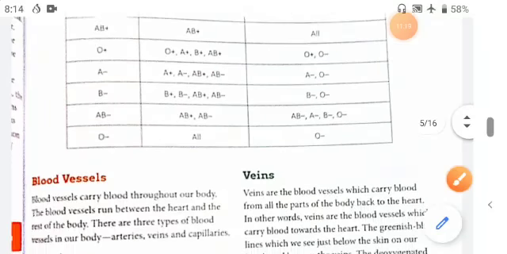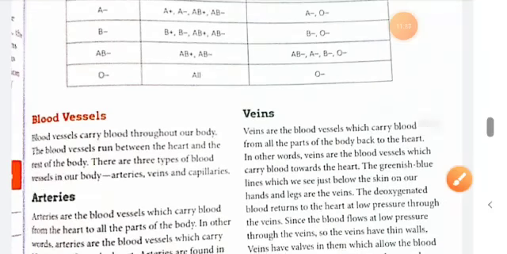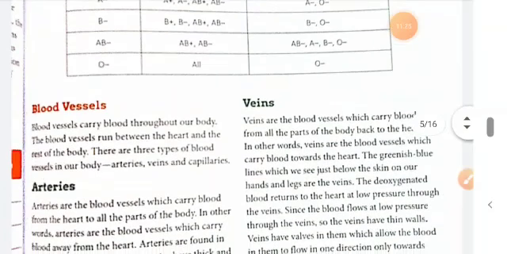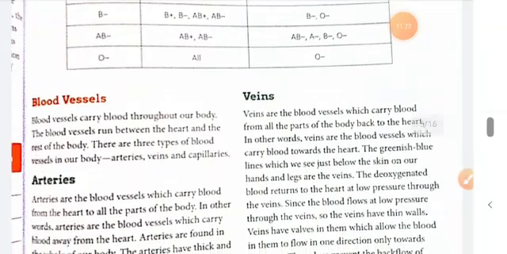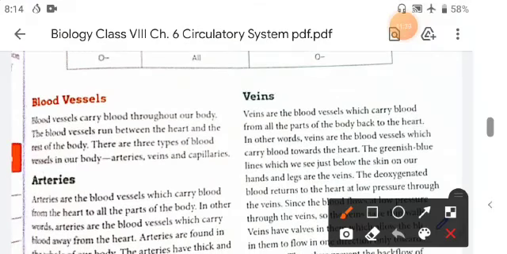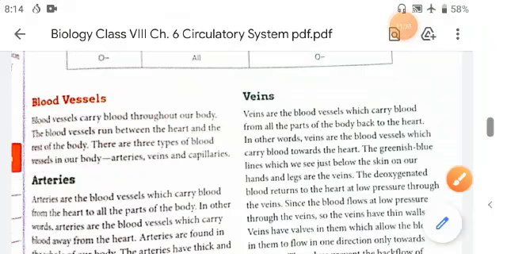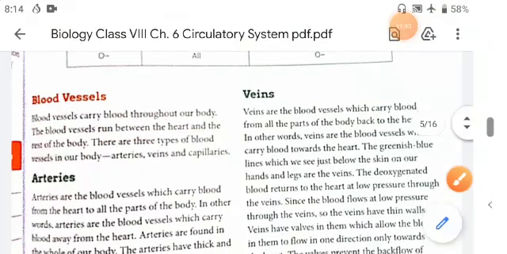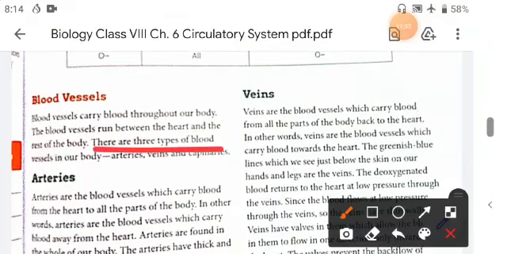Now next topic is blood vessels. Blood vessels carry blood throughout the body. The function of blood vessels is to carry the blood throughout the body. The blood vessels run between the heart and the rest of the body parts. There are three types of blood vessels in our body, and they are called arteries, veins and capillaries.